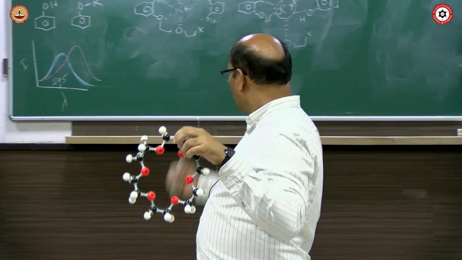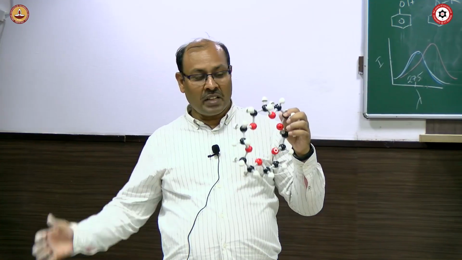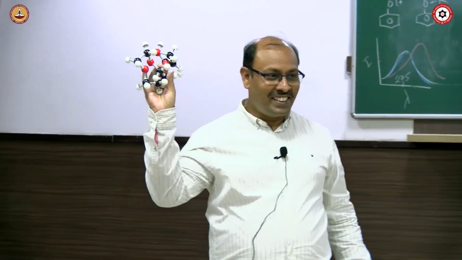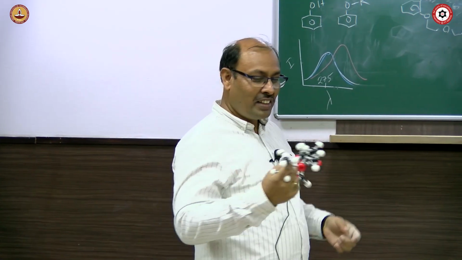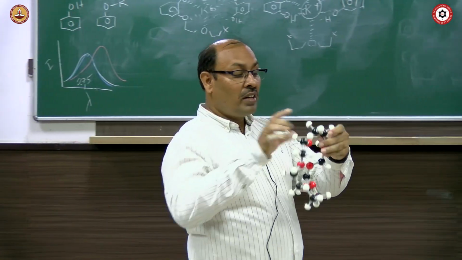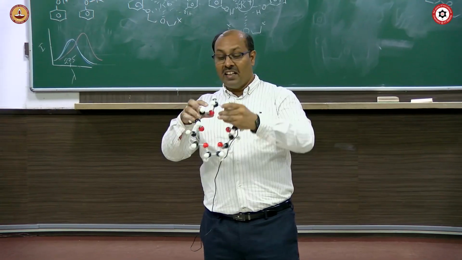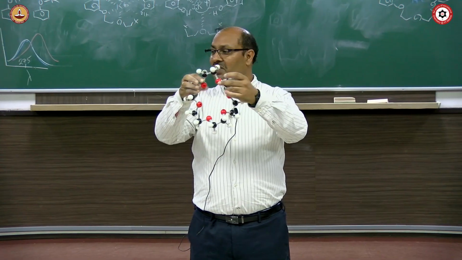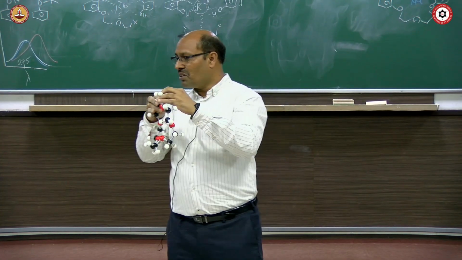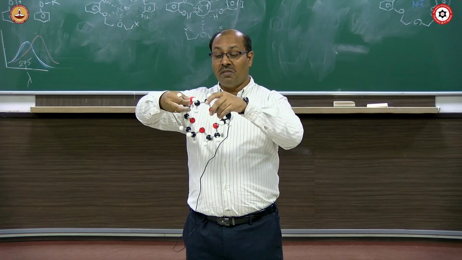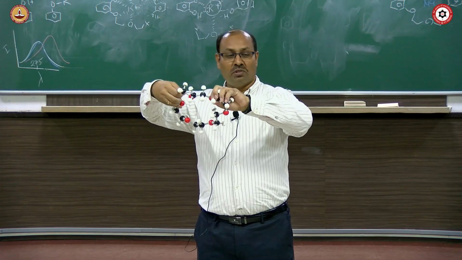Since I am holding like that and drawing like that, you are having a feeling that this is a cyclic planar compound. But it can be like this also, right? Why should it be planar? It could be anything. The conformation, if you remember, carbon-carbon bond, eclipsed, staggered, gauche, those things are there. This one, what I put is eclipsed, is it not? When it's eclipsed, it's not good, energetically not favorable. If it is like this, it will be good for them, right? Or somewhat like this, if you do, that will be good.